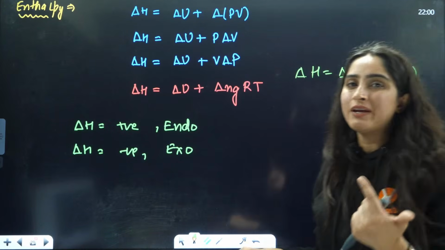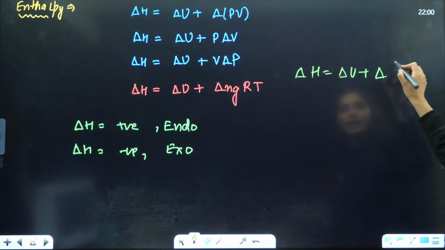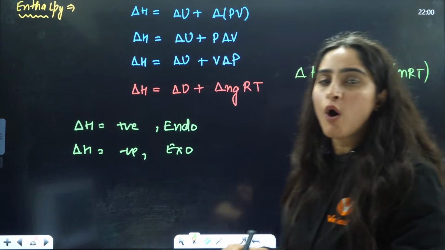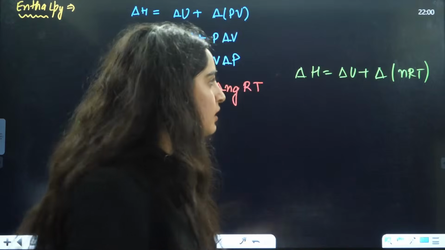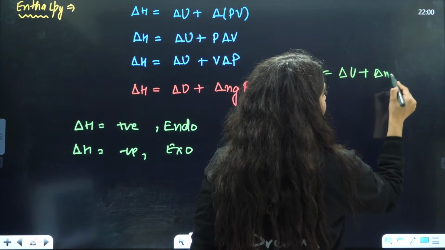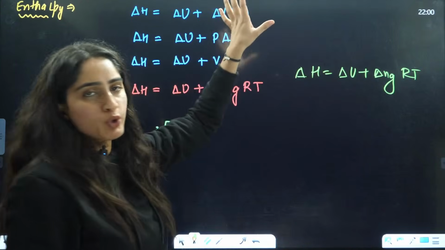Now we know that PV is equal to nRT. If you replace this with nRT, R and T, that means gas constant and temperature, are constant here. So it will be delta NgRT.